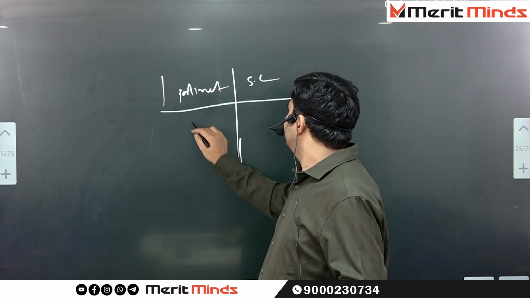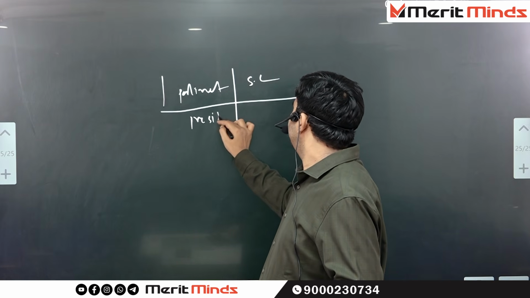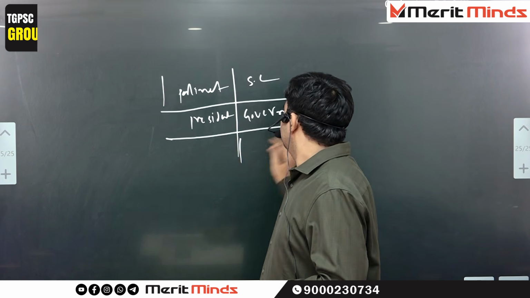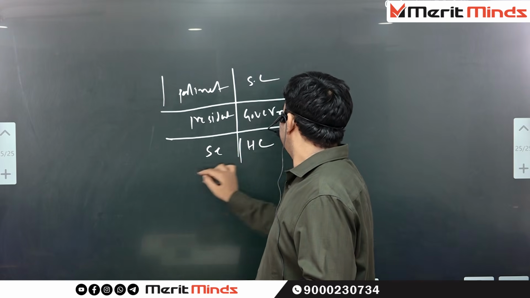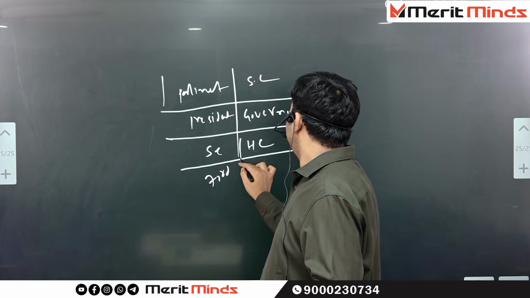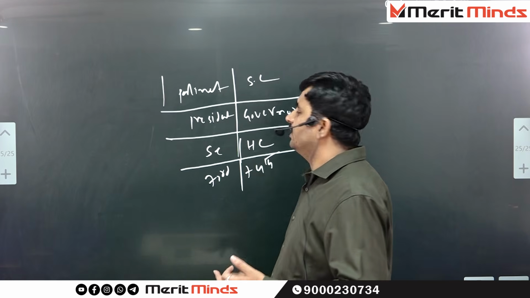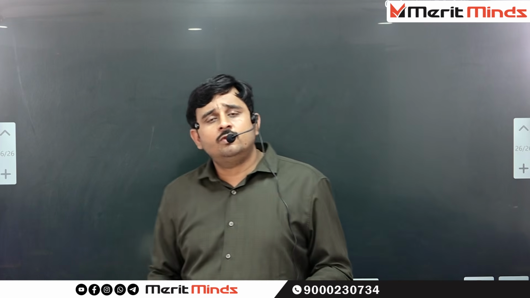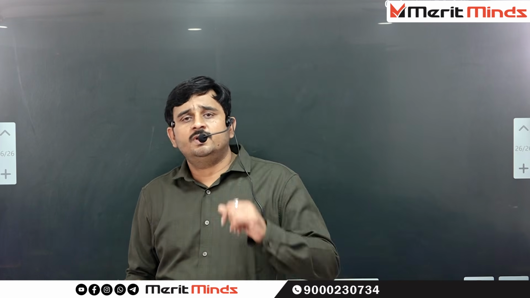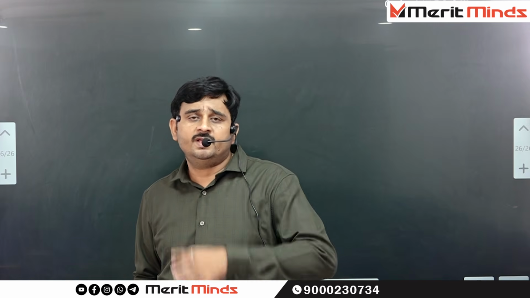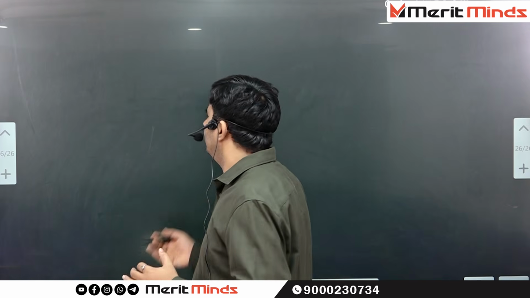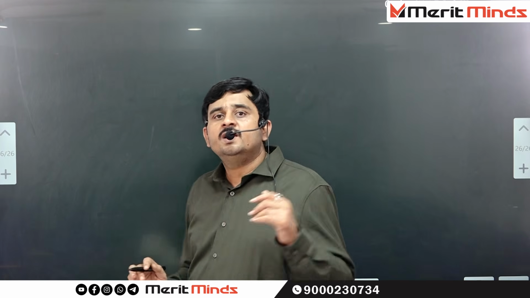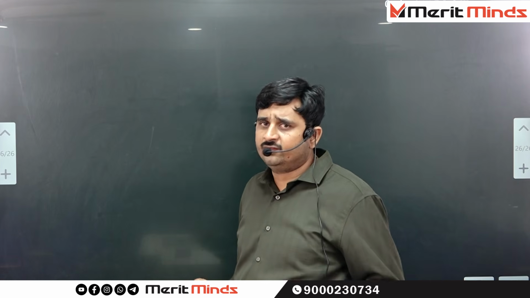Then at the central level, the President, and at the state level, the Governor. These are similar. Then Supreme Court and High Court, similar topics. The 73rd Constitutional Amendment and the 74th Constitutional Amendment are also similar topics. One more thing, every subject has its own method. If an aspirant follows the method, they can read the subject quickly and easily, and are able to understand the comparative differences also.